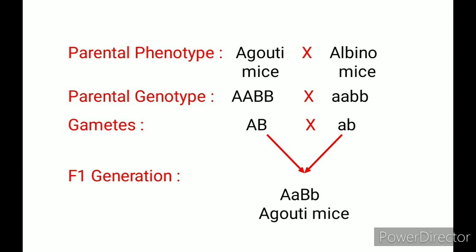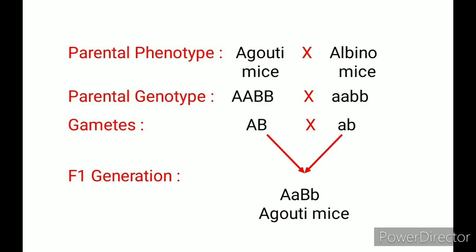Now we will understand the recessive epistasis with the help of this cross. Please look at this cross. When an agouti coat color mouse is crossed with an albino coat color mouse, in F1 generation all mice will be agouti in color, having the genotype capital A, capital B and small b.